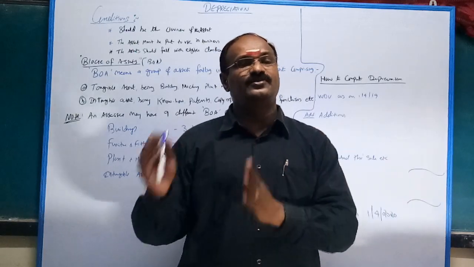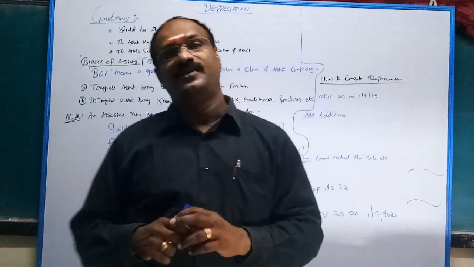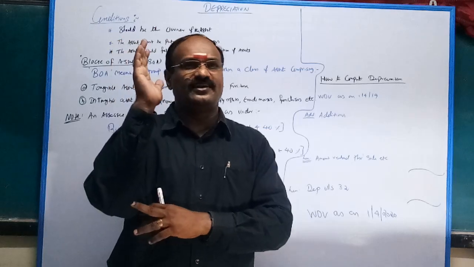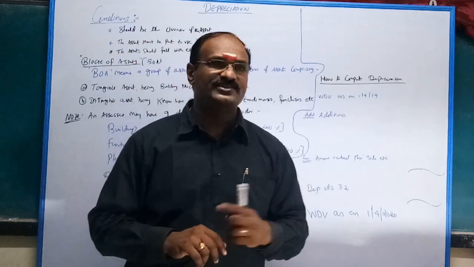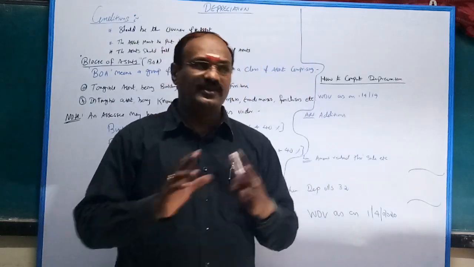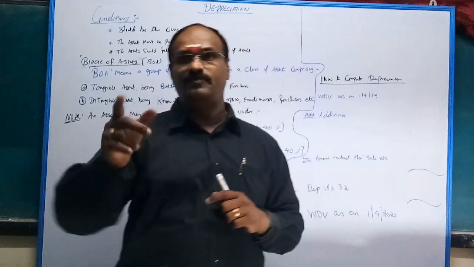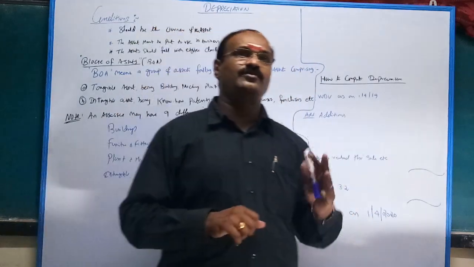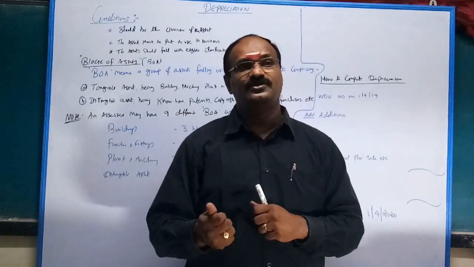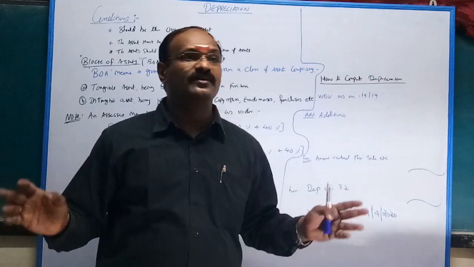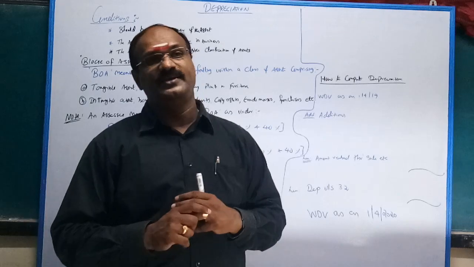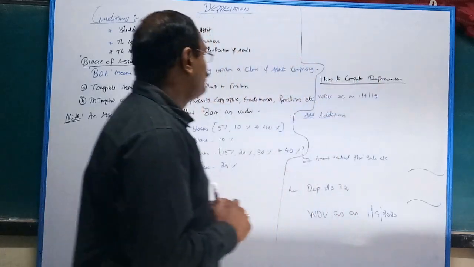If any asset is ready for use, that also you can claim depreciation. Another example, fire extinguisher. Do you know fire extinguisher? It is red color. You have seen it in your college, schools, cinema theatre, mall. If anything happens, then you can use it. Even in a petrol bunk, there is a fire extinguisher. If there is a fire accident, they'll use it. Suppose it did not happen throughout the year, still you can claim depreciation on the fire extinguisher. Thereby, it is not active use, even passive use is allowed.